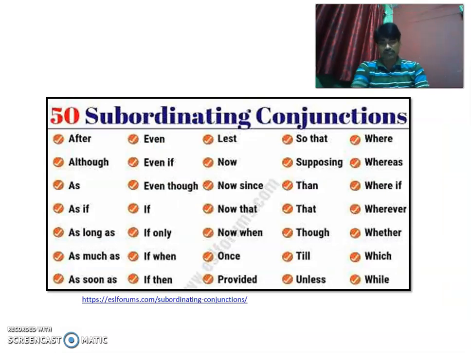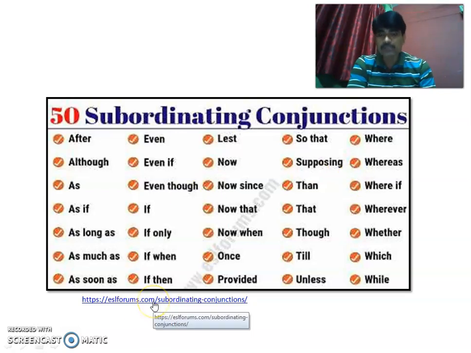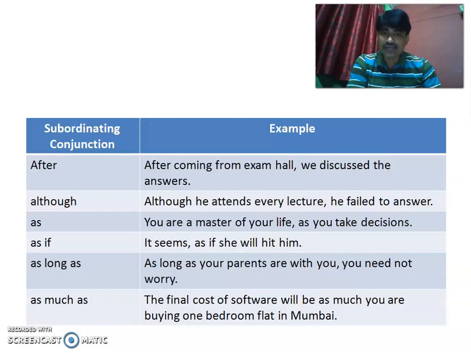This is the list of 50 subordinating conjunctions. There might be more, you can search or read in any book, but this is the list or the slide I could come across at this particular link, you can go through. This is wonderful. Comprehensively they have given the list of all the 50 subordinating conjunctions, and in order to make you understand it better, I have given you the sentences or examples of all these subordinating conjunctions, so you can go through all this.